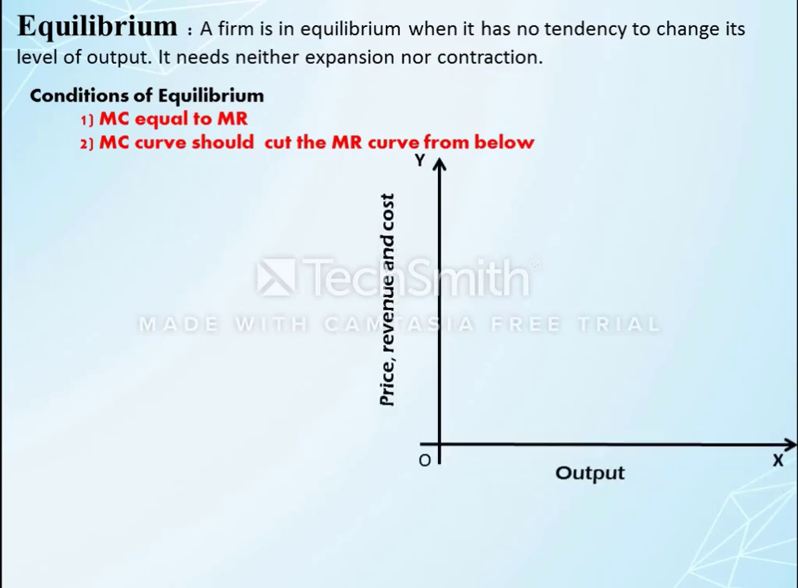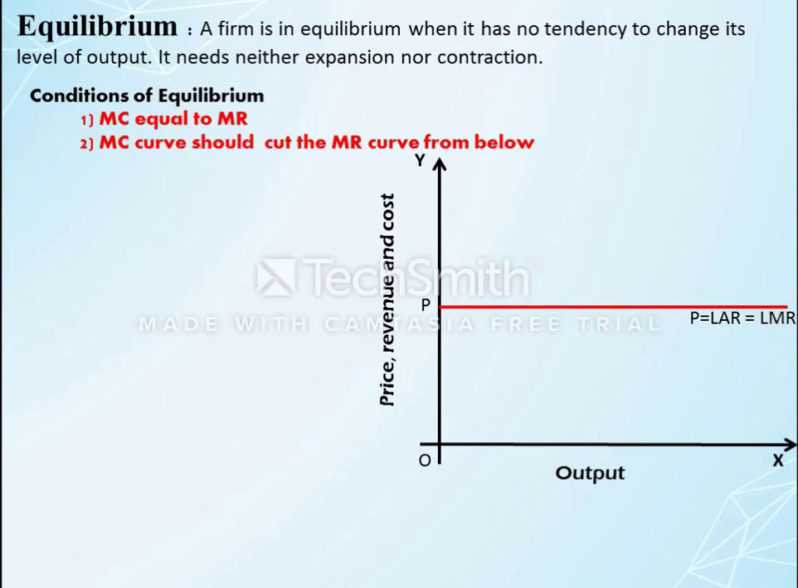Now in the diagram you can see the OX axis indicates the output and the OY axis indicates the price, revenue and cost. So in the market, when the perfectly competitive firm sells more and more quantity of output at a market price, that is at OP price, the demand curve is perfectly elastic in nature. It is horizontal to the OX axis. The demand curve is here, LAR is equal to LMR. So this is the demand curve.